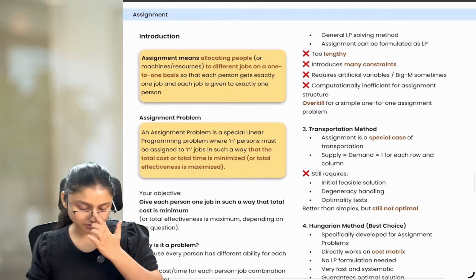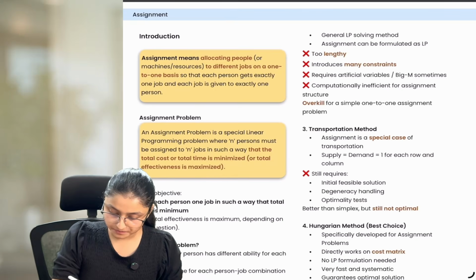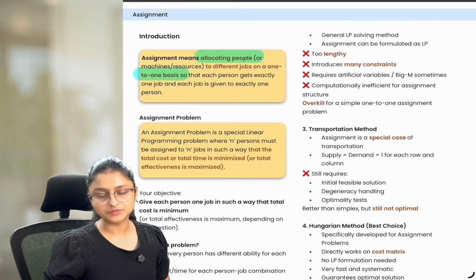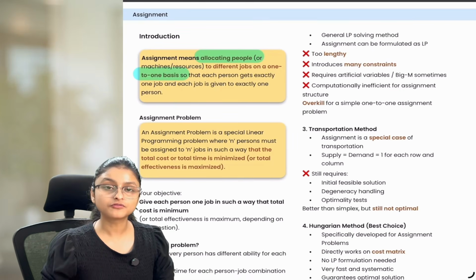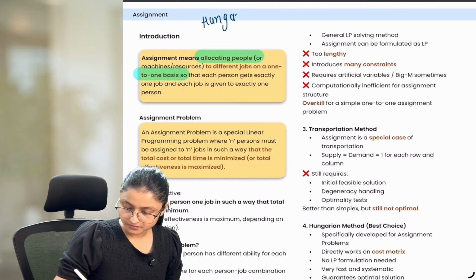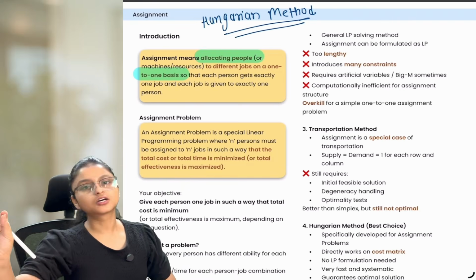Now let's read what is given in your book. Assignment means allocating people to different jobs on a one-to-one basis. Now you need to understand that this assignment problem which we are solving with the help of a method known as the Hungarian method assigns one work to one worker only.